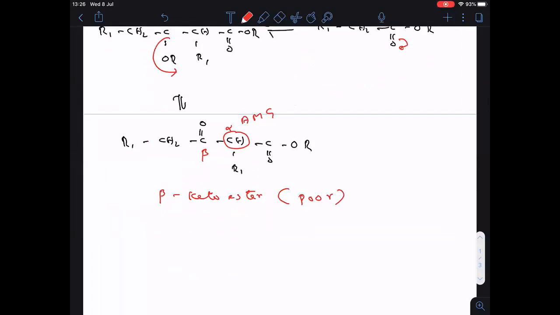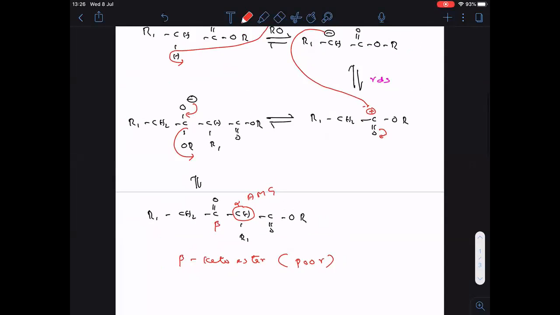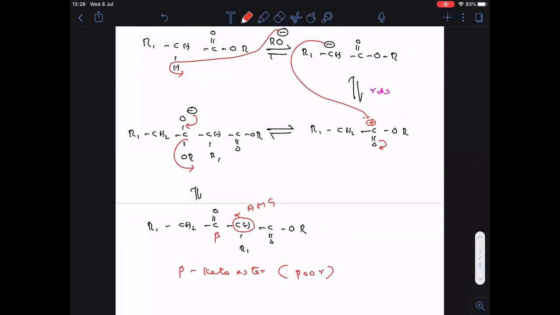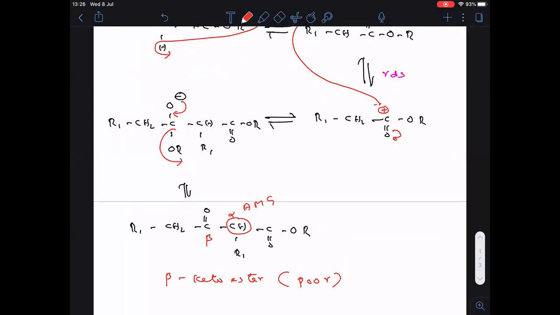Very poor yield we will get. Why? Because all the steps are thermodynamically reversible. Therefore, the yield of the beta keto ester will be very less.